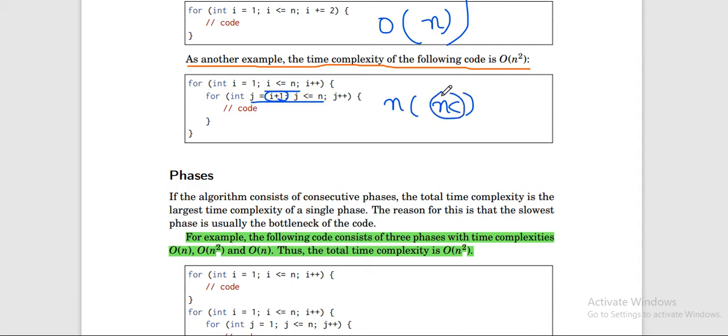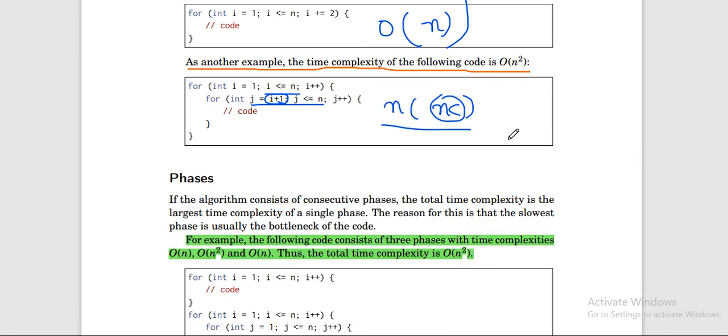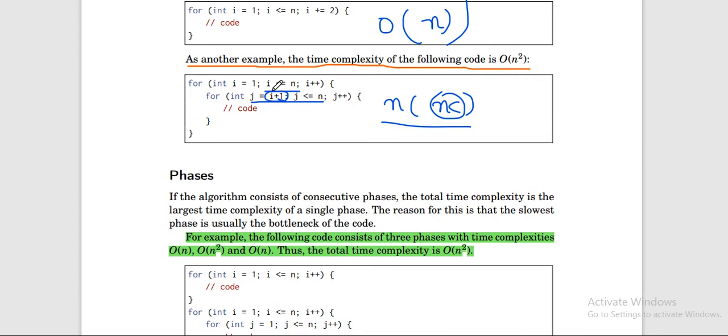But even then its time complexity will be O(n²), right? This is basically the order of magnitude, which tells you the maximum possible value, or how much it is equivalent to n².